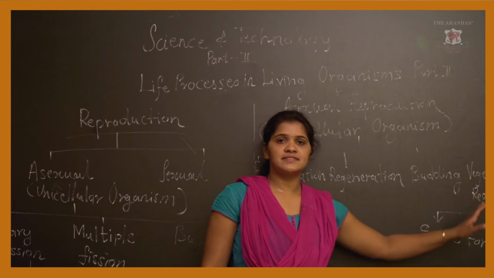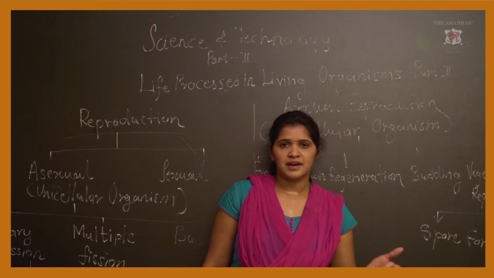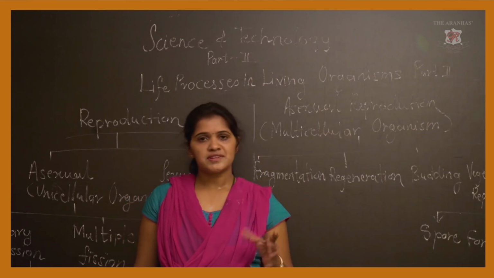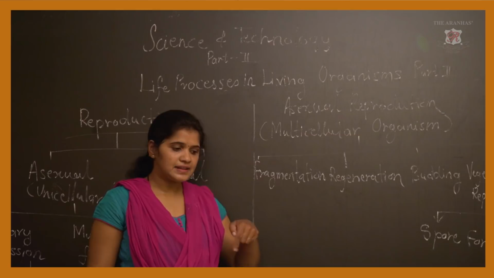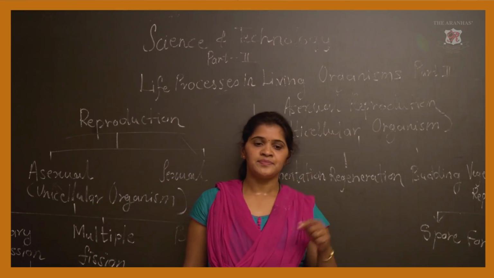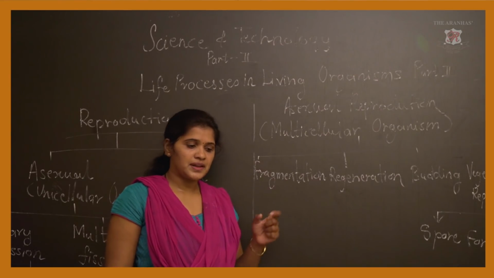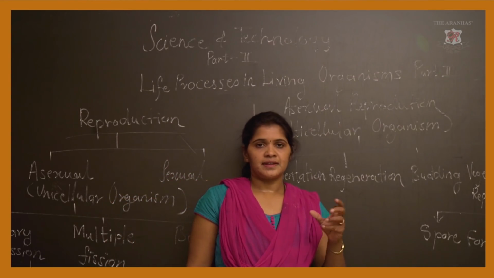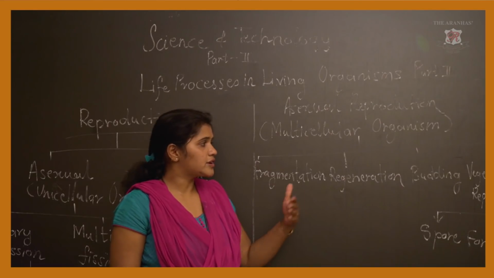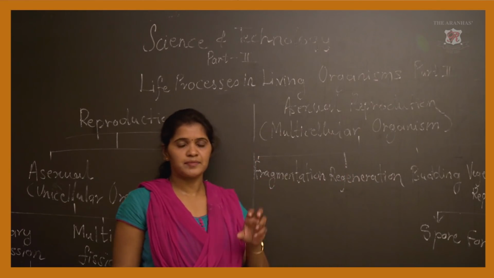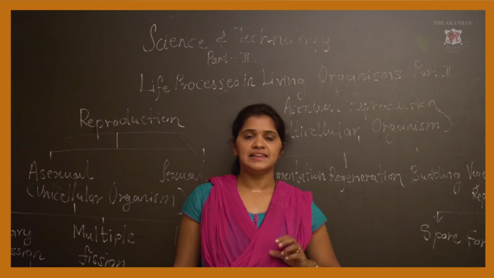The first one is bryophyllum, in Marathi called Brahma Kamal. You must have observed the leaves. On the margin of the leaf there is a notch and a small bud is present. Due to this bud, reproduction of bryophyllum can happen with the help of the leaf.